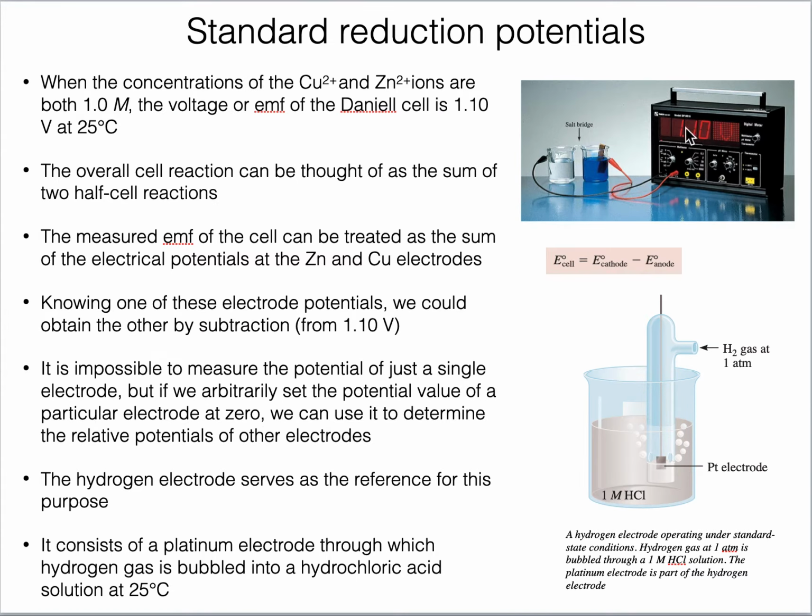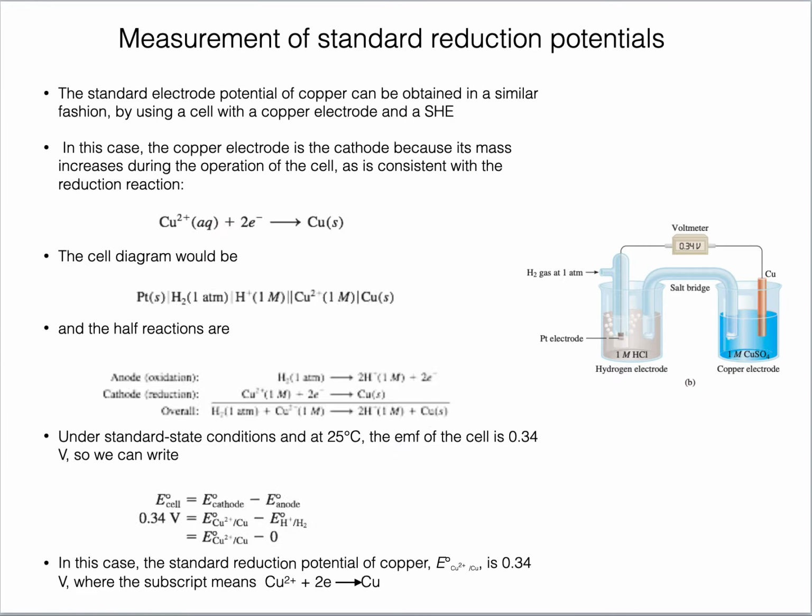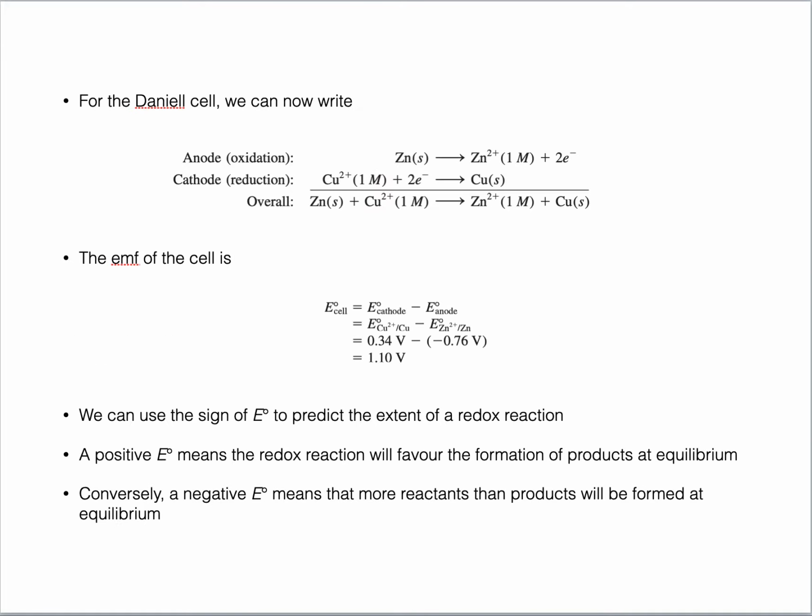You can see in this diagram, this is 1.10 volt, and that was taken by coupling the copper with the zinc system. So in this way, we can measure the standard reduction potentials of different metals other than copper and zinc at standard conditions.